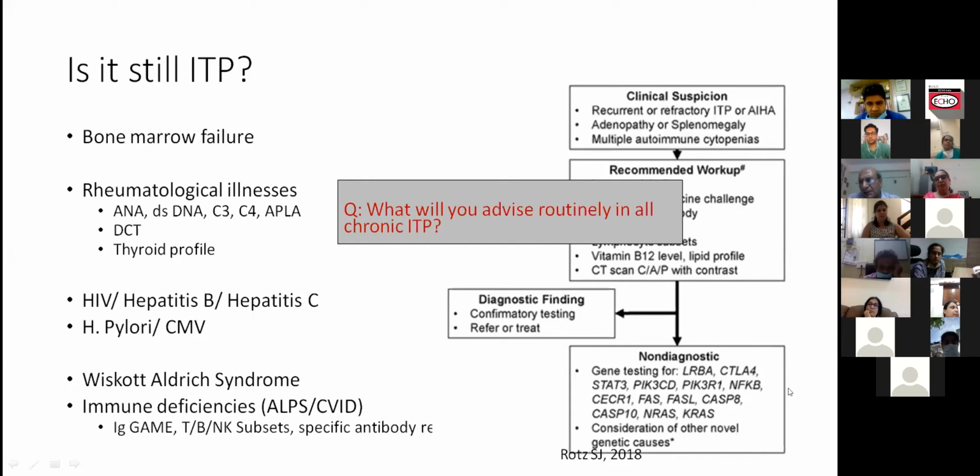It's like acute ITP being treated with corticosteroids, and there it's more likely that it was leukemia which was not picked up and the child was treated. But in a child with a chronic course, it's probably less likely to be leukemia treated with corticosteroids.